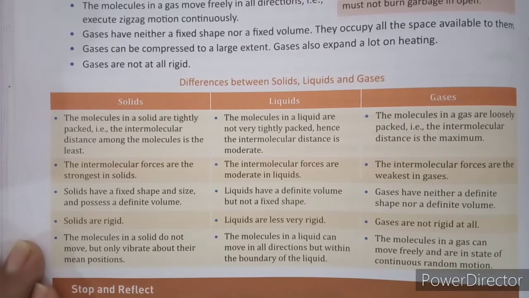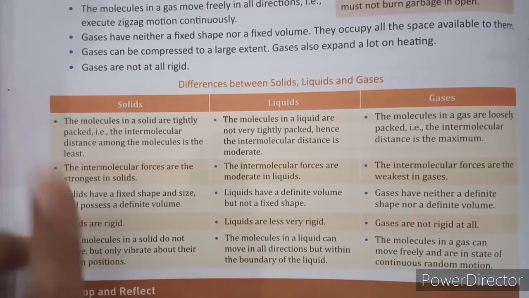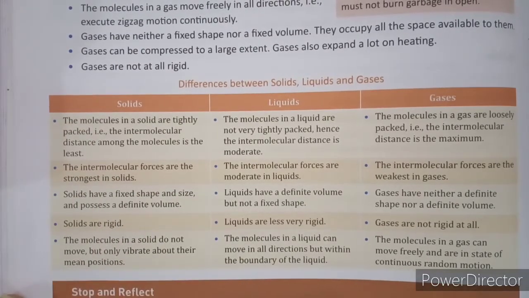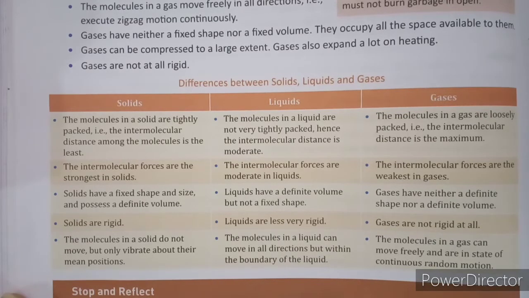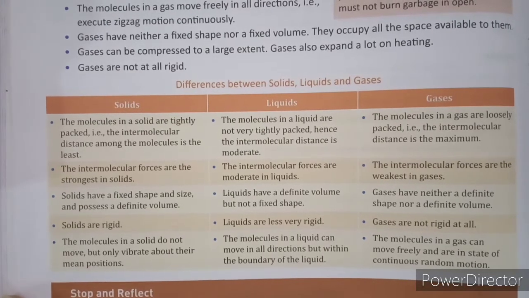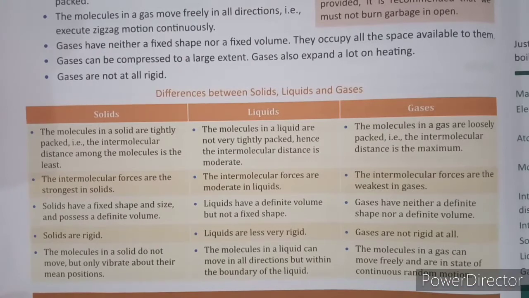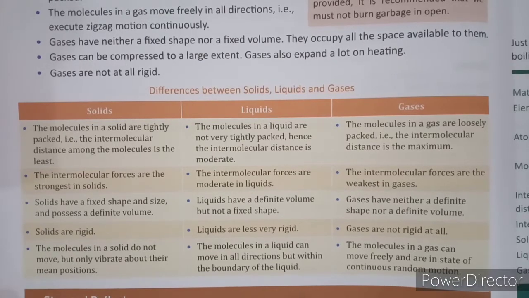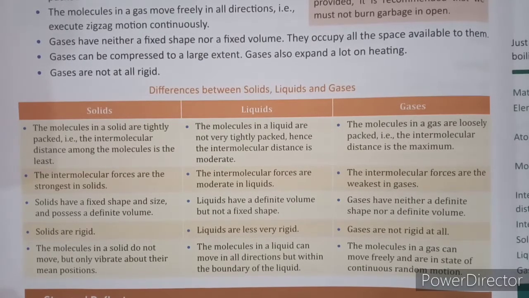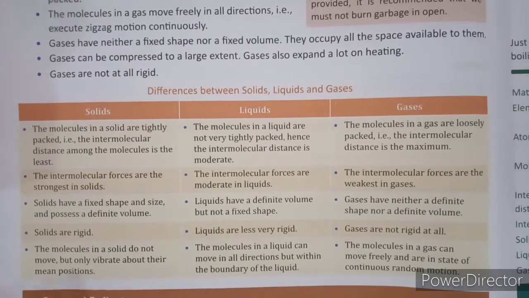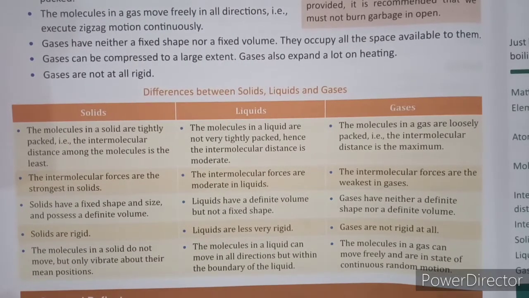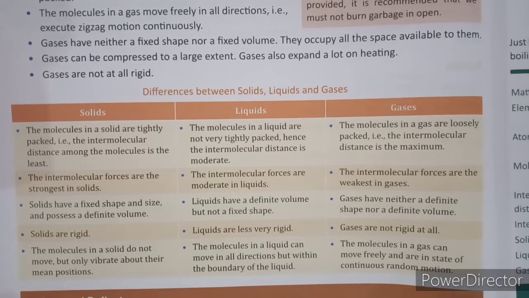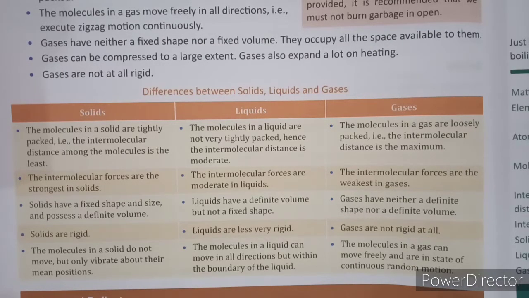So the first point about solids is that the molecules in a solid are tightly packed, that is, the intermolecular distance between the molecules is the least. Similarly for liquids, the molecules are not very tightly packed, hence the intermolecular distance is moderate. And for gases, the molecules are loosely packed, that is, the intermolecular distance is the maximum.